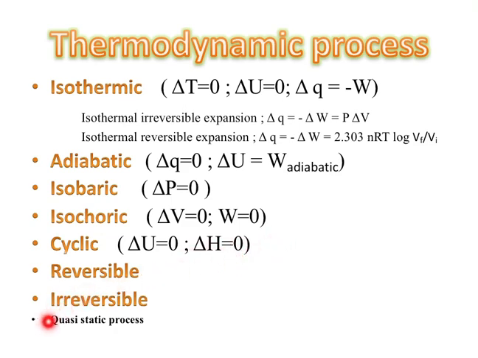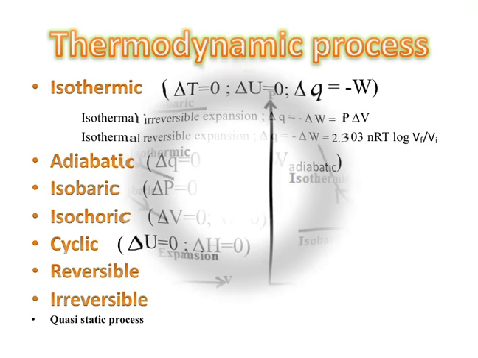What is a quasi-static process? A question was asked in NEET 2016, I think. A quasi-static process means it is an infinitesimally slow process. That is, the system and surroundings are always in thermal equilibrium or near equilibrium with each other. That means it is also a kind of reversible process. It is a very slow process so that it maintains the equilibrium. The main statement is infinitesimally slow process. You have to learn it.